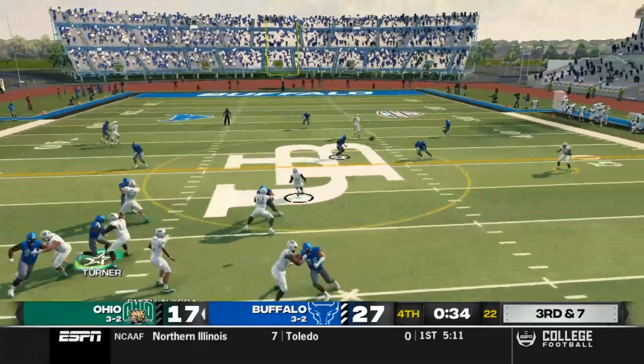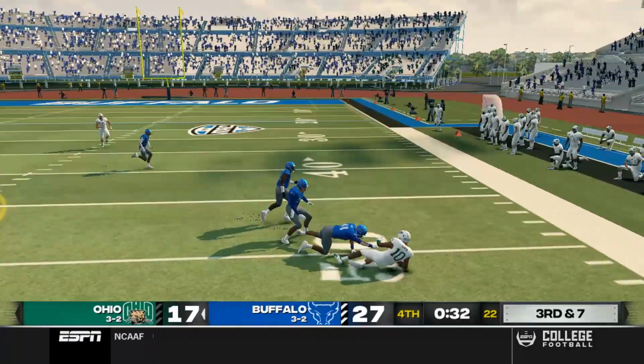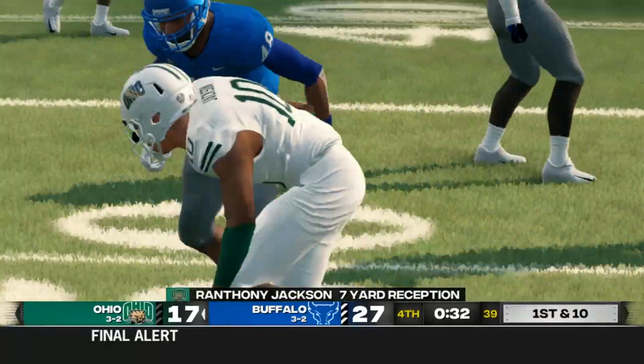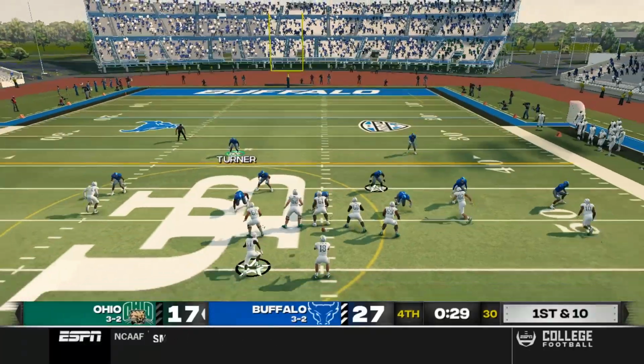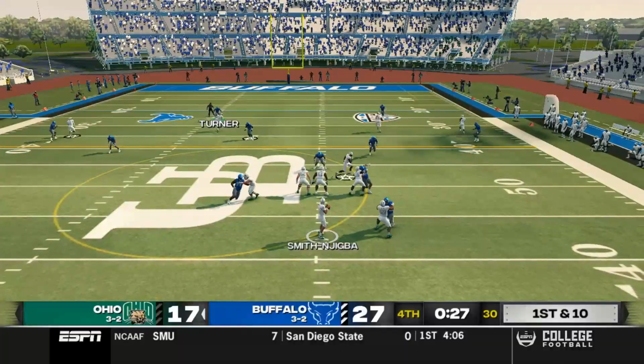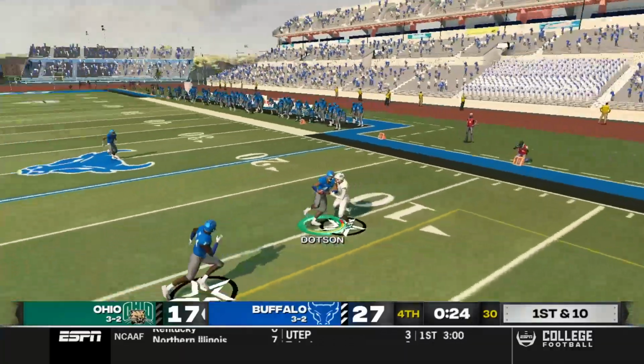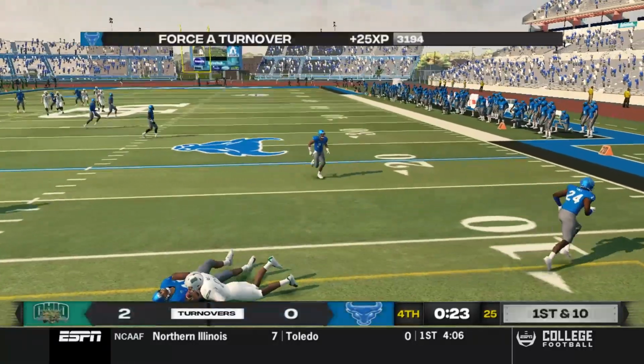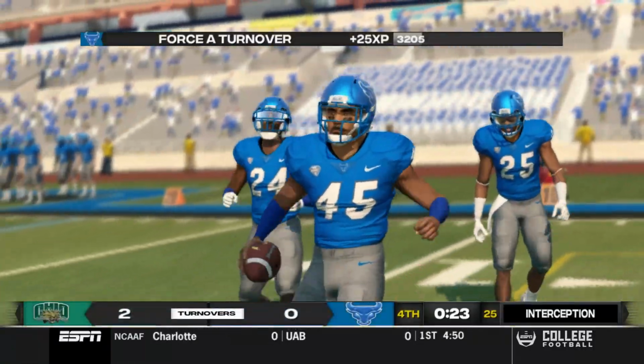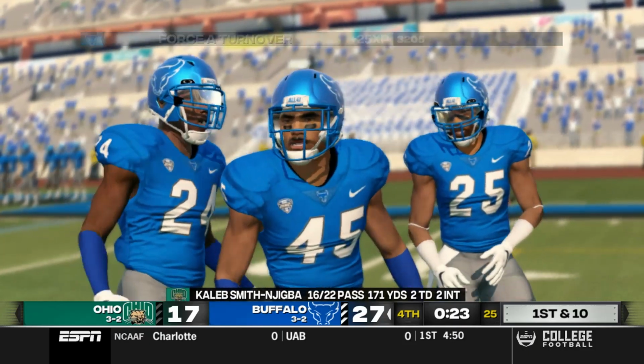Turner on the blitz. He gets picked up at the last second. Smith-Njigba wobbles it out there to Jackson, who gets just enough for a first down. Smith-Njigba back to pass. There's only 28 seconds left in this game. If they don't get a score here, it's over, and they will not, as Dotson picks it off and seals it. Game over. Bulls win.